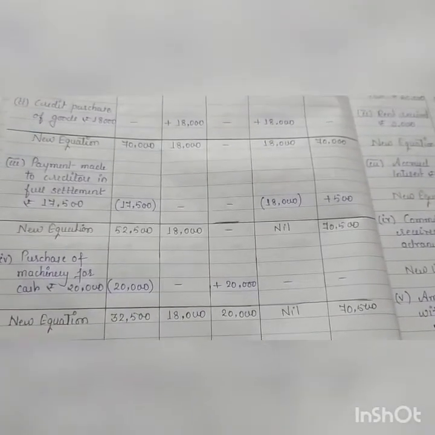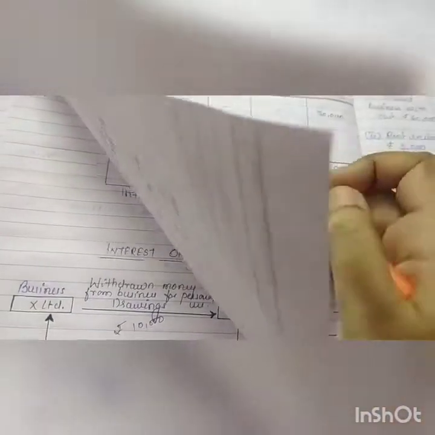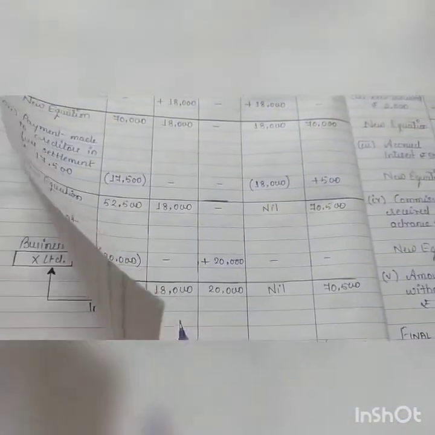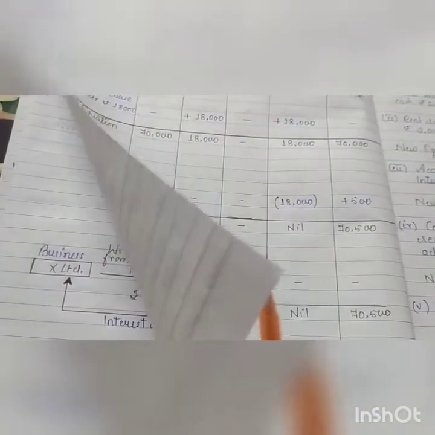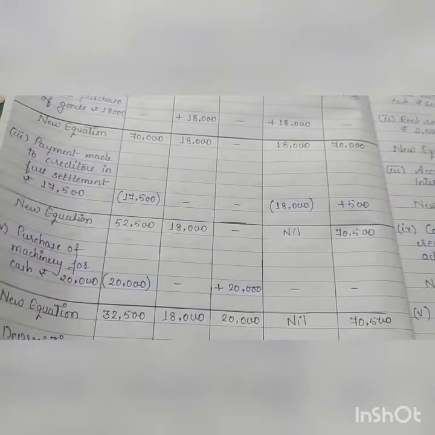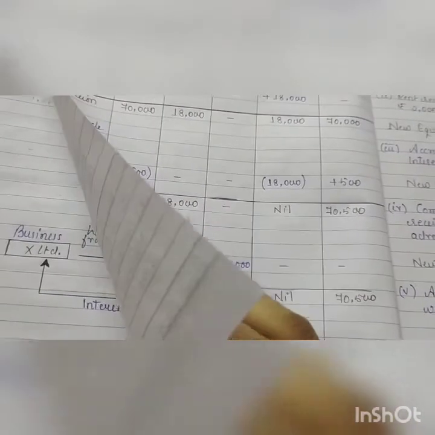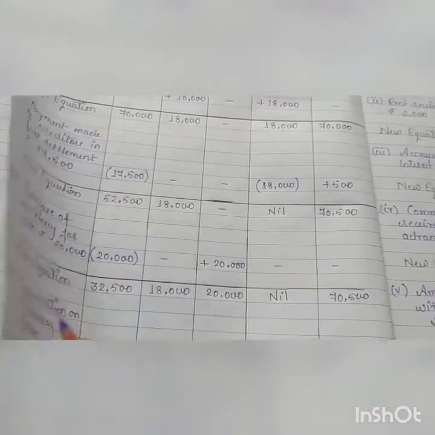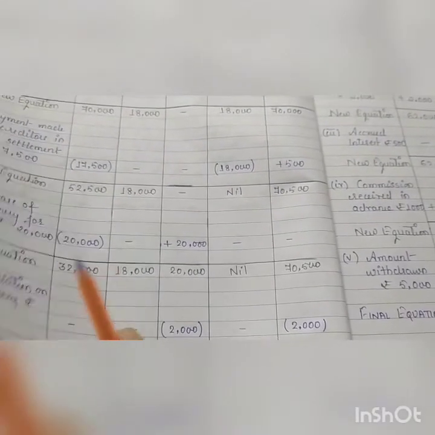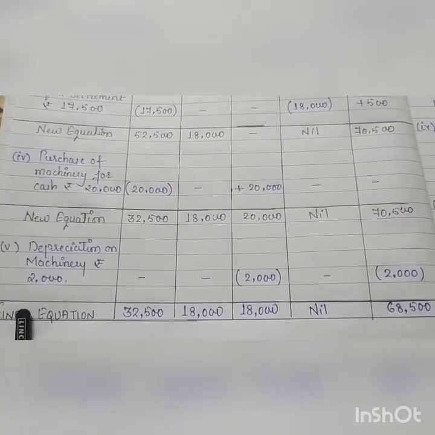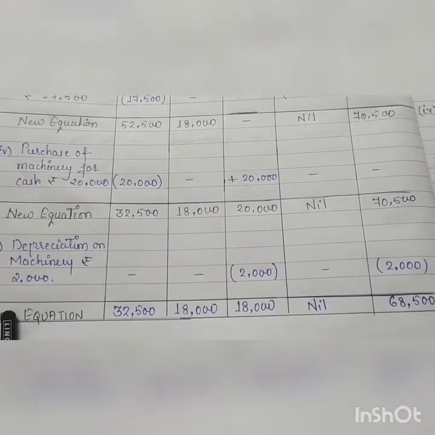So depreciation effect will be, जिस पे भी depreciation charge हुआ है, here it is depreciation on machinery. Okay, assets पे charge होता है. So you will subtract the amount from the asset. 2000 you will subtract from machinery, and because all assets, the sum up is equal to capital. Okay, it affect your capital because it is for the business purpose. ये business से engage है, capital will be affected. You will subtract the amount from capital also. Okay, so the effect of depreciation will be subtract from asset and from capital.